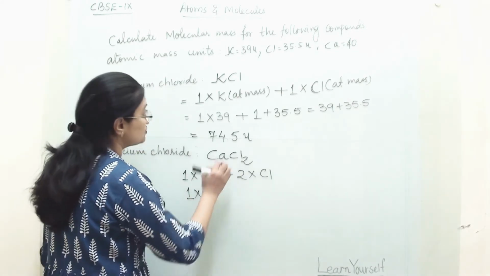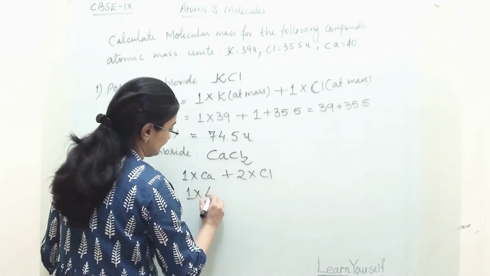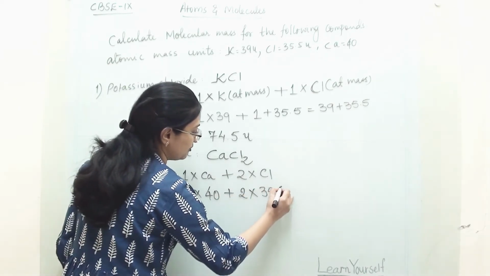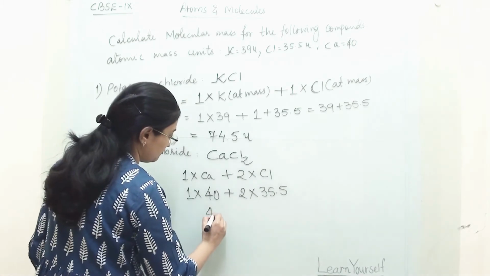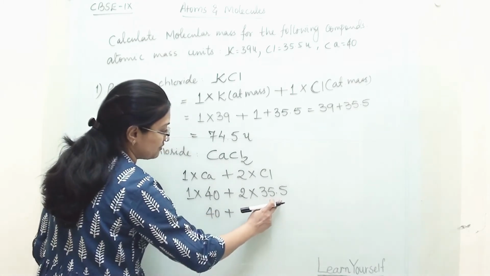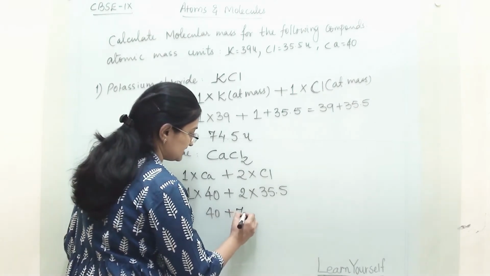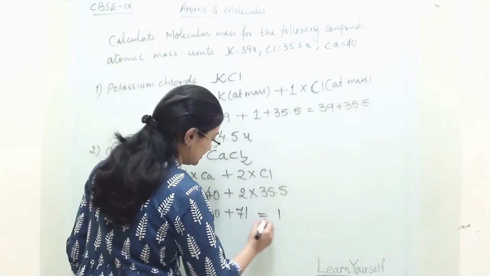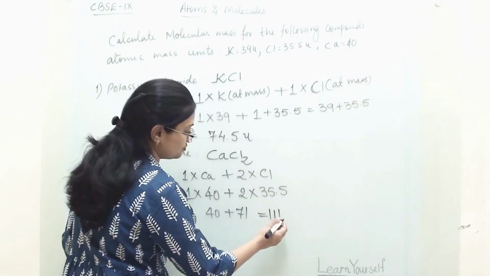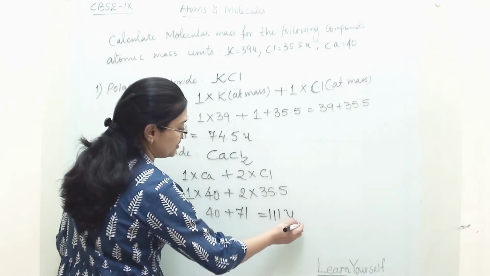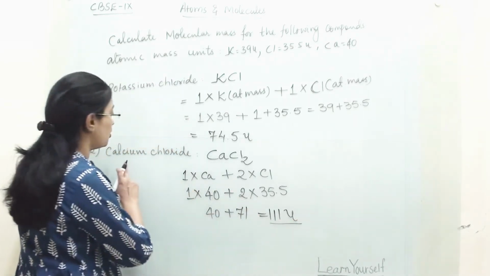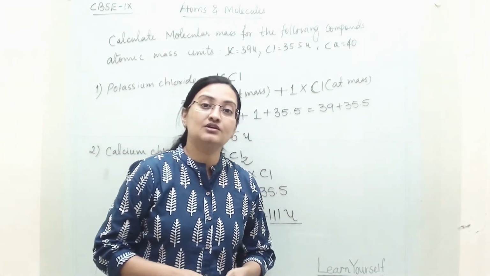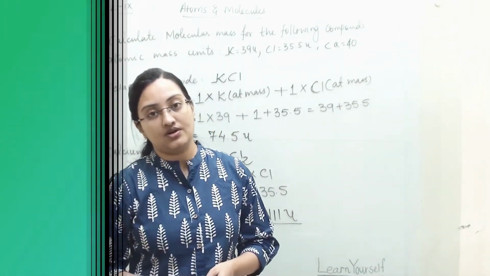So 1 into Ca is 40. Adding to that, 2 into Cl is 35.5, so here 35.5 into 2 will be 71. Now when we are adding 40 and 71, it will be 111. So 111 u will be the molecular mass for calcium chloride. So this is how we are calculating molecular mass for any particular compound.